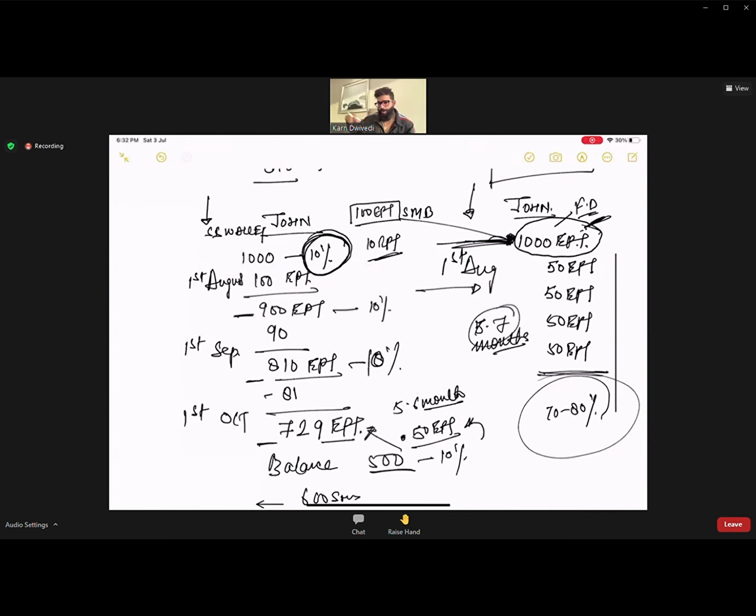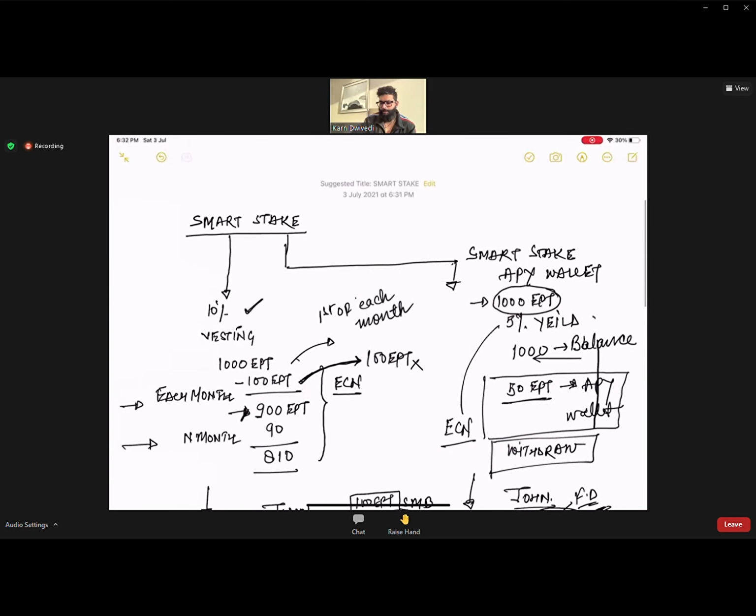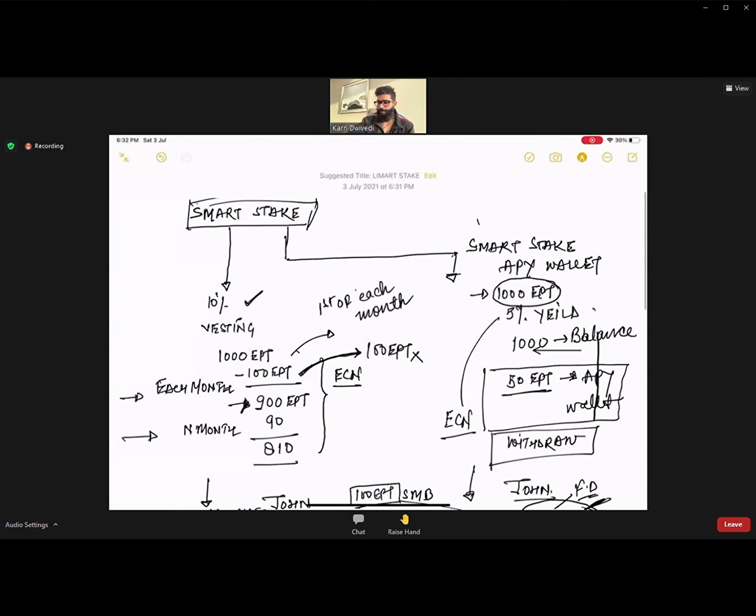So this portion of performance of Smart Stake wallet and value of APY wallet, you understood this part? Right, so please look into the broader picture. Please go for a bigger view, and then do the calculation, and then make yourself realize which part of this you belong to.